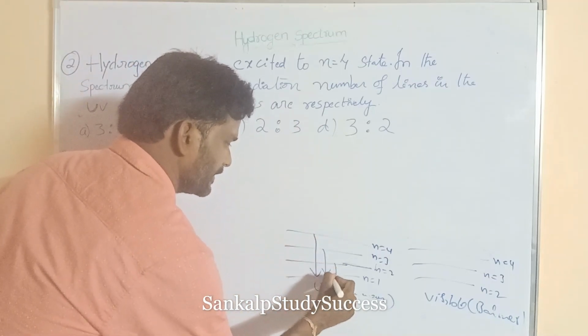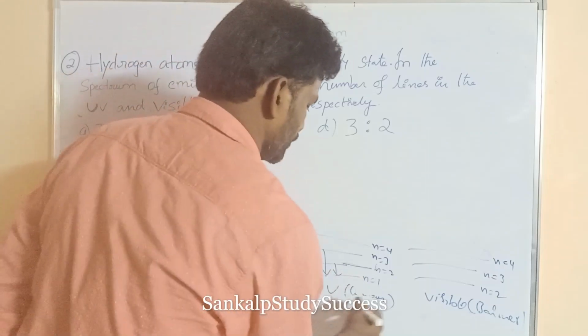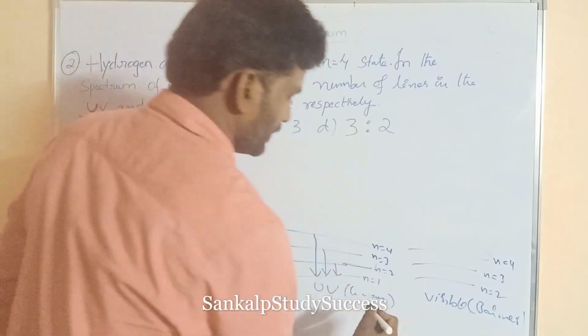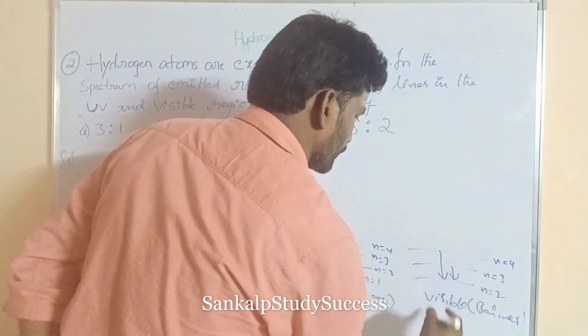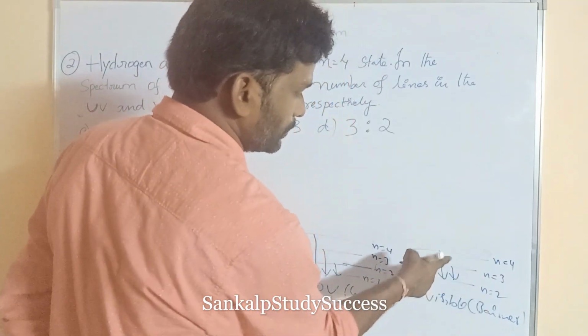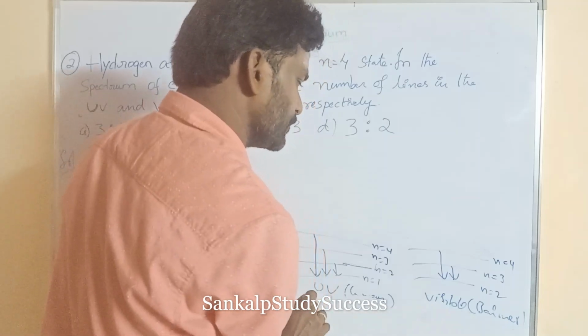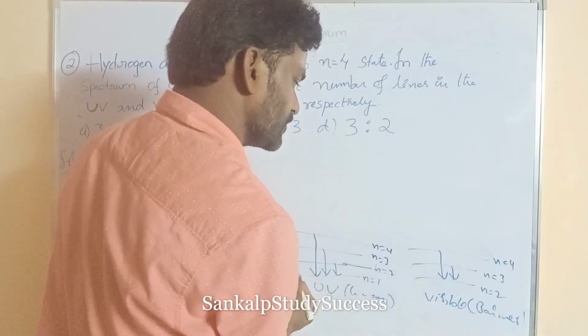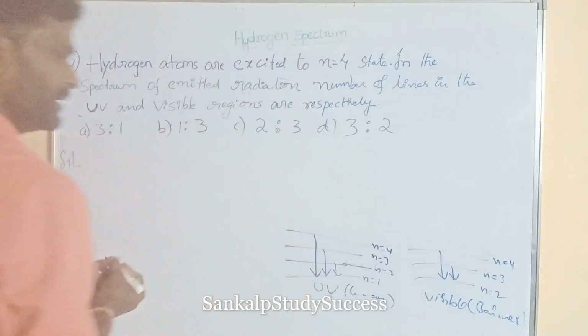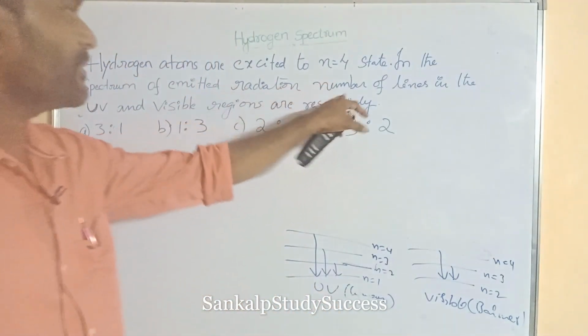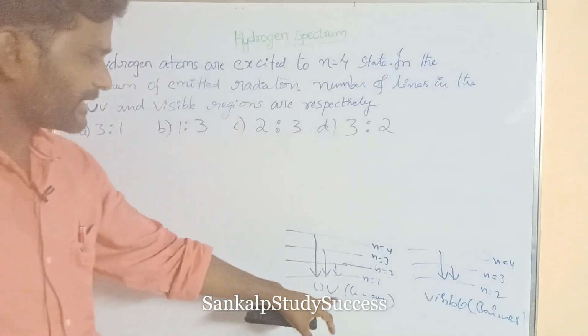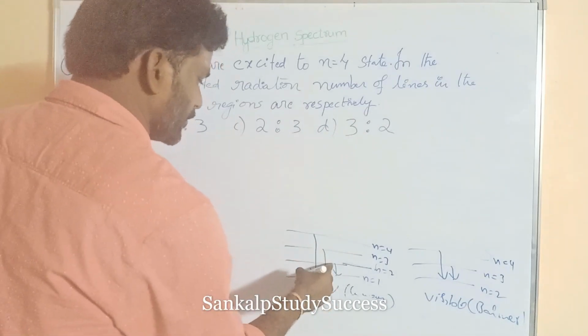In the emitted radiation, the Lyman series gives the UV region. The Balmer series, 4 to 2 and 3 to 2, when the electron jumps, gives the visible region. So in the UV region, how many spectral lines are obtained? 3 spectral lines: 1, 2, 3.